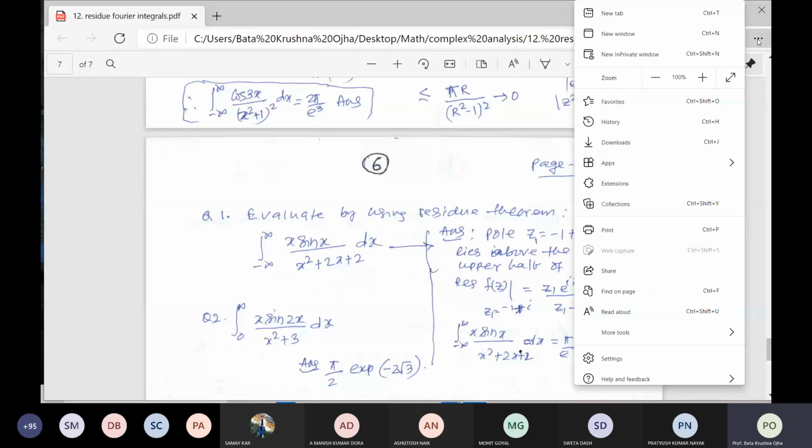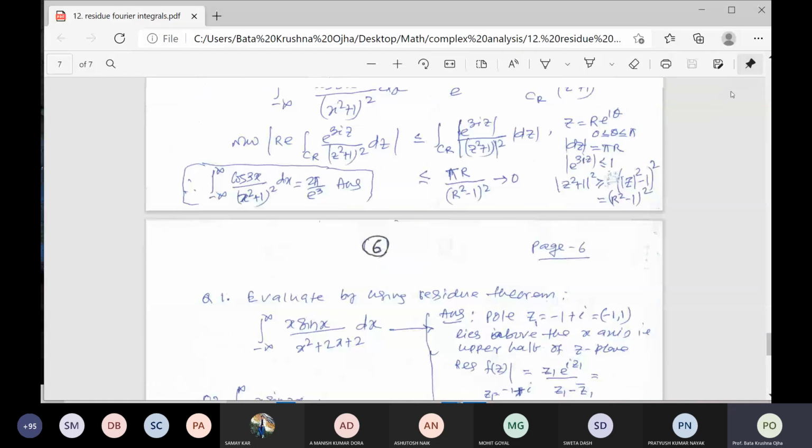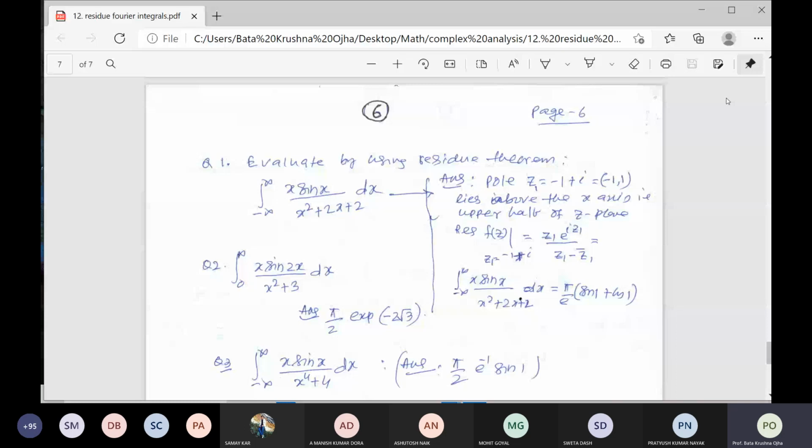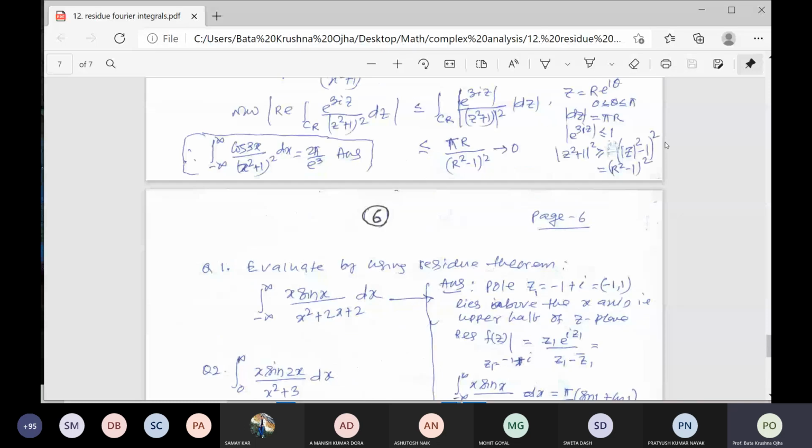So did you solve the second part or not? Tends to 0. That is, you will find only r. Denominator will be, already I have told you, last class I have told you, that is mod of z square plus 2z plus 2 is greater than or equal to mod of z square plus 2z, which is greater than or equal to mod of z square minus mod of 2z, right?